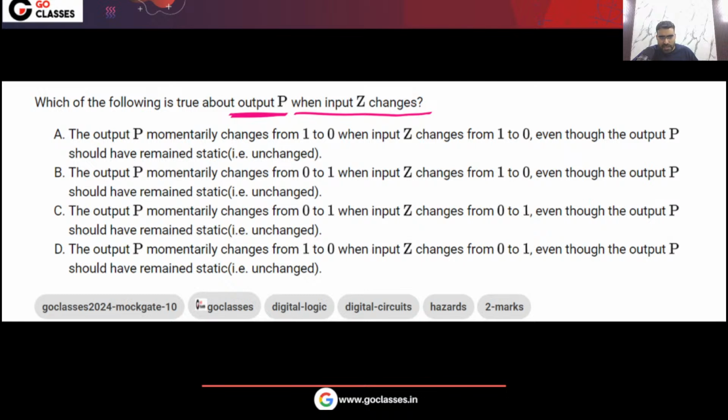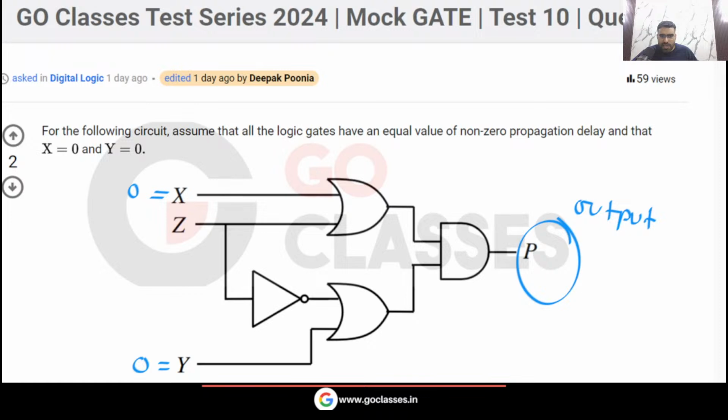So which option is correct? And remember, one more thing is given, that this p should remain unchanged. Now what does this mean? This p actually should remain unchanged. Now what does that mean? Let me ask you.